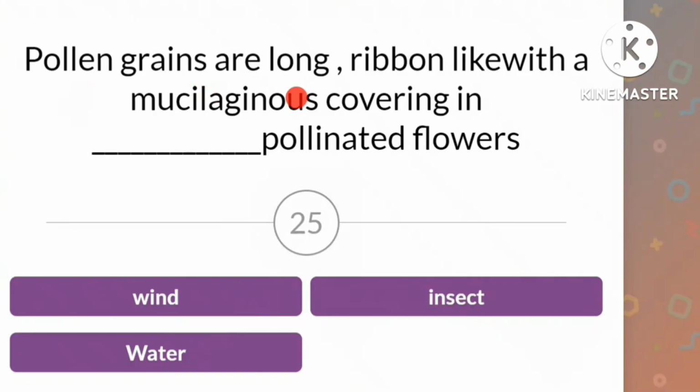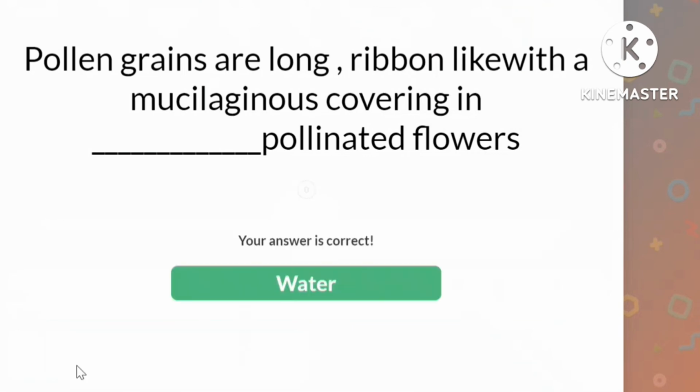Pollen grains are long, ribbon-like with a mucilaginous covering in what type of pollinated flowers? Is it a wind-pollinated flower or insect pollinated or water pollinated? See, water pollinated flowers will have long ribbon-like pollen grains. Why? Because they have to float inside the water. And they will also have a mucilaginous covering in order to prevent wetting. So here the answer would be water pollinated flowers.